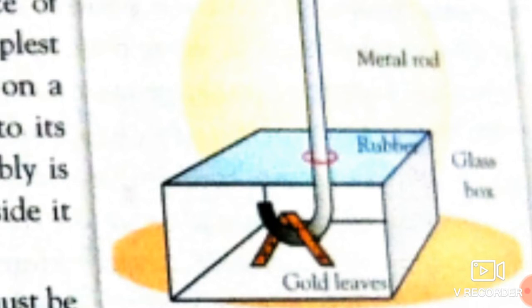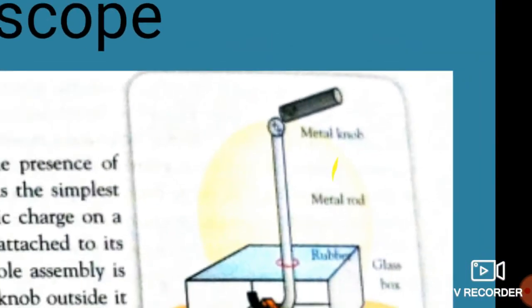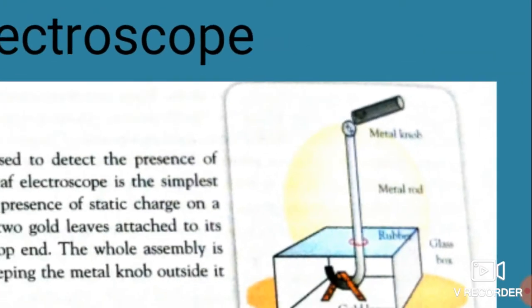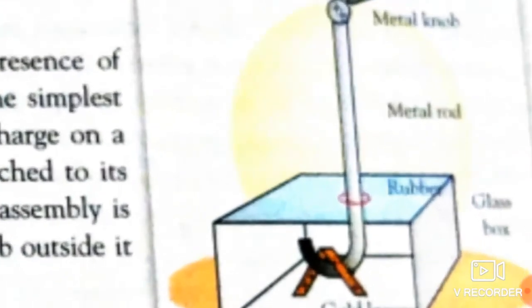Why is this metal knob getting charged? Because the charges present on the object get transferred to the metal knob, and from the metal knob these charges flow towards the gold leaves, and due to the same charges, these leaves move away from each other.